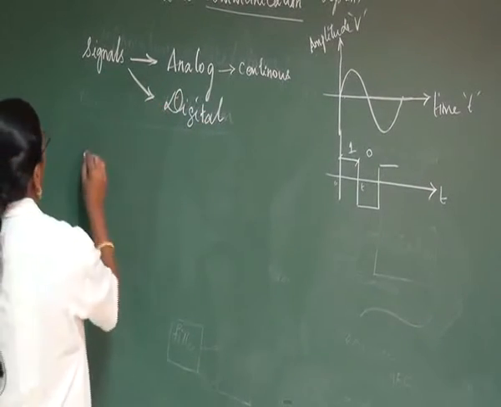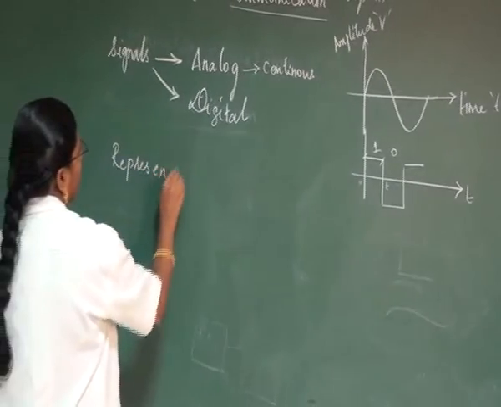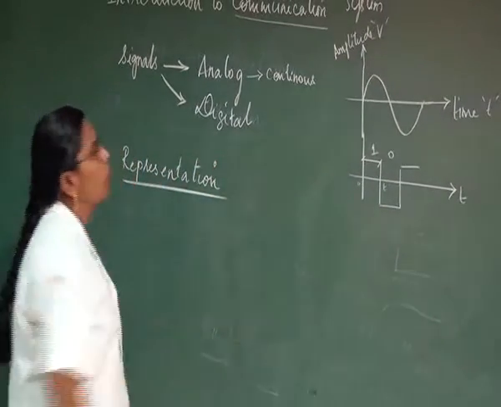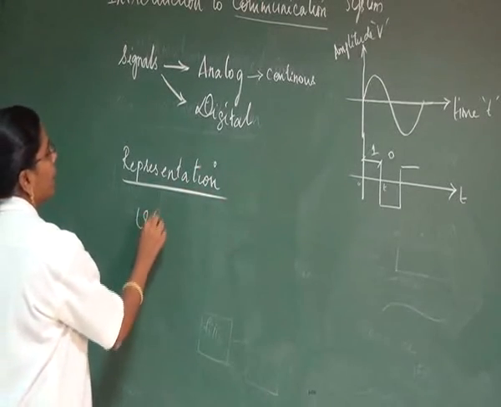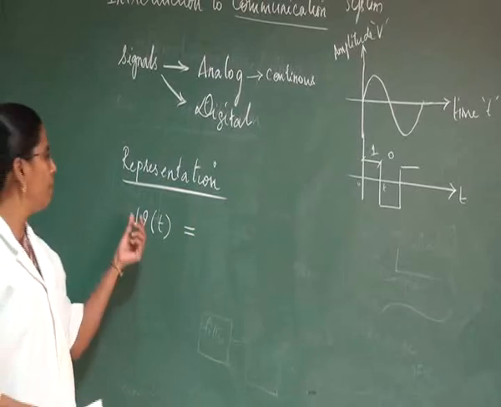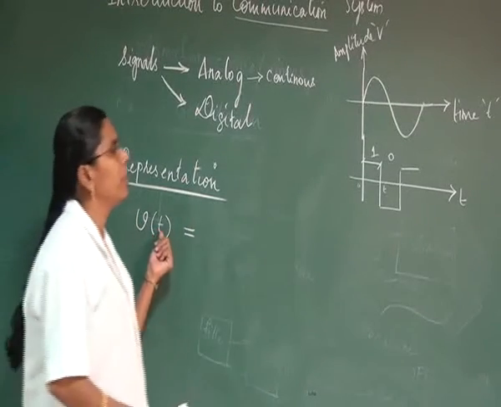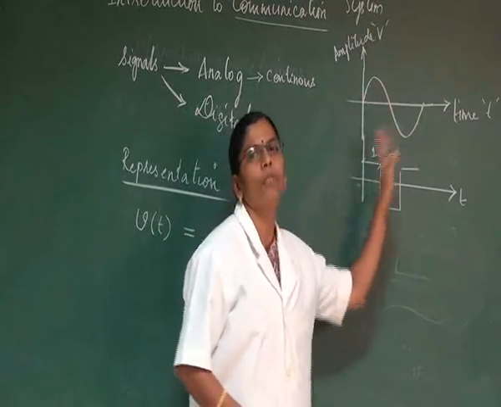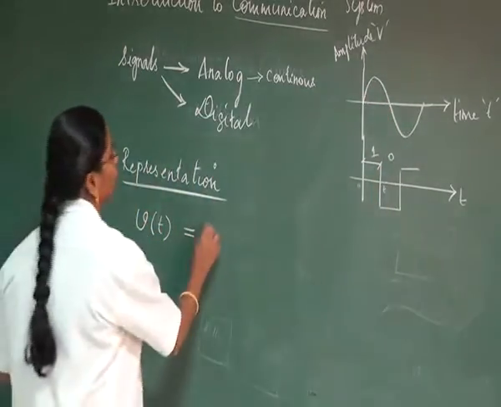So how can a signal be represented? We are going to deal with analog signals here. An analog signal is represented as V of t, where V of t represents the voltage with respect to time. The voltage varies for each and every instant of time, that is why we write it as V of t.